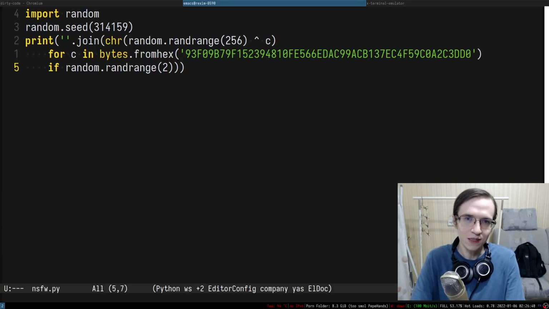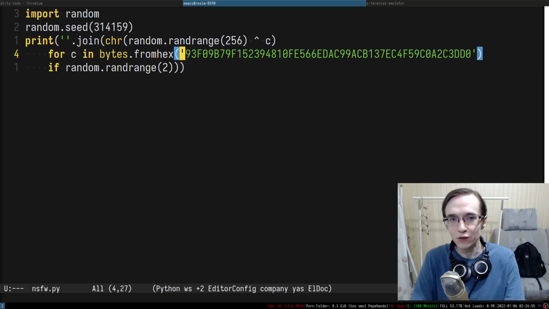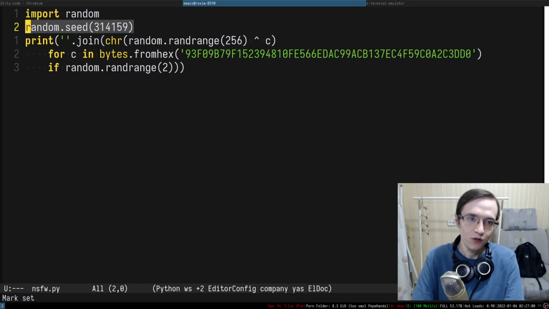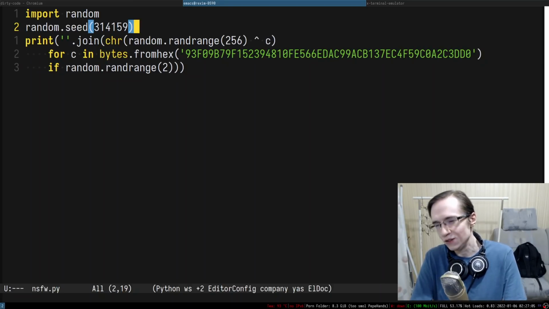We do randrange 2, basically returning us 0 or 1. And depending on whether it returns 0 or 1, we either include this character into the final string or not include. So essentially we are filtering out some of the characters in here based on the random number generator, which is fixed by a seed.